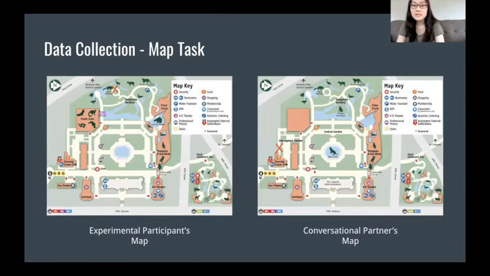In one of the tasks, the two participants are given a map marked with a red X for where they're located. The experimental participant, whose map is on the left, and who is either ASD or TD, has to give directions to the conversational partner to lead them to where they themselves are on the map. They both have maps of the same place, but with small modifications. So there might be a roadblock or missing building names on one map, but not the other. This task helps us look at how experimental participants communicate with differing sets of information and different perspectives.